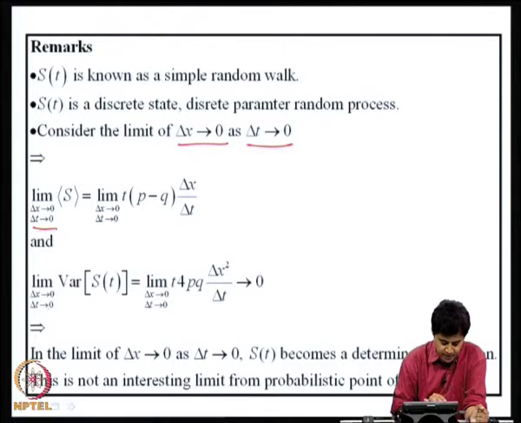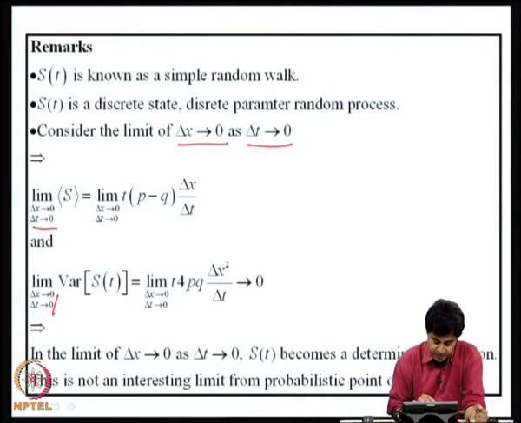But on the other hand, if you look at a similar limit on variance, that is, the limit delta x going to 0, delta t going to 0, you look at variance, we have to look at 4 p q t delta x square by delta t. As delta x goes to 0, the numerator goes to 0. So, this can be written as delta x into delta x divided by delta t. So, you can see that the variance goes to 0.